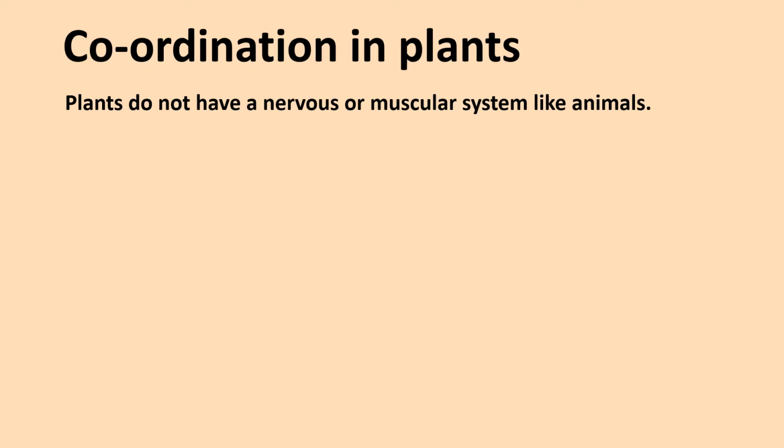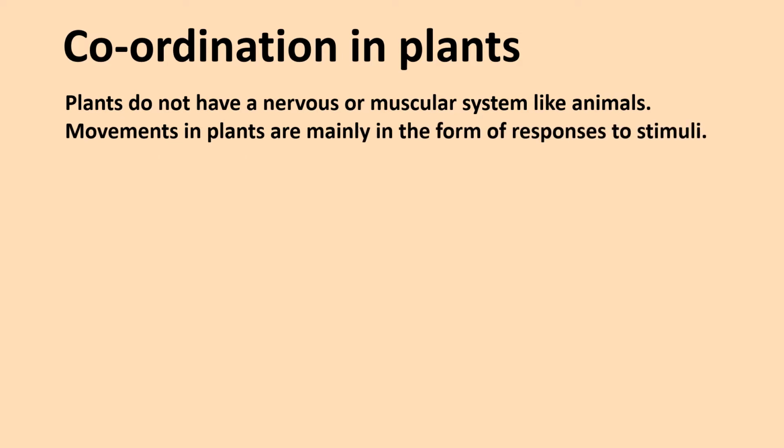Coordination in plants. Plants do not have a nervous or a muscular system like animals. Their movements are mainly in response to stimuli. Stimuli are certain things that come from the environment.